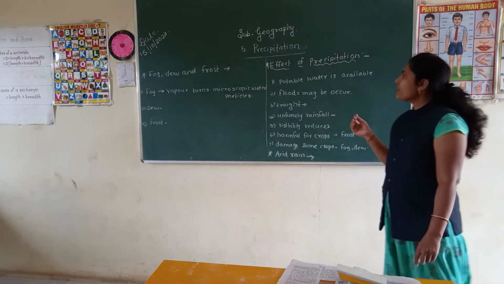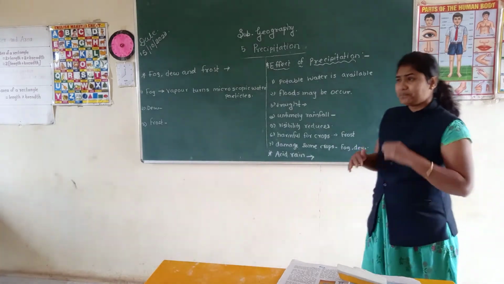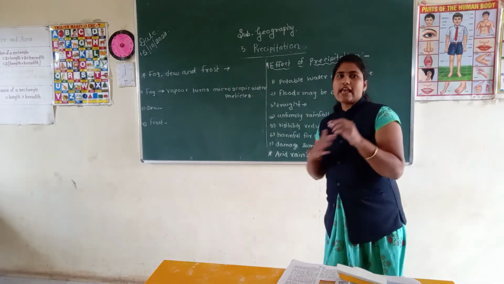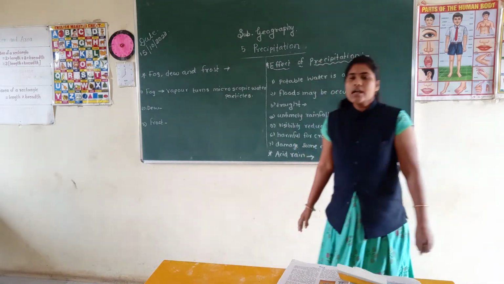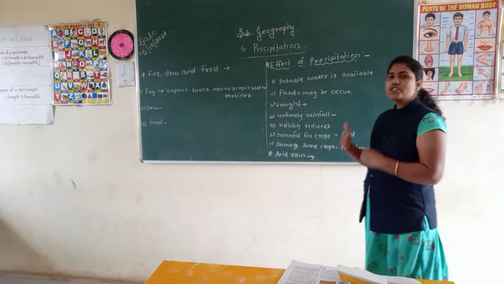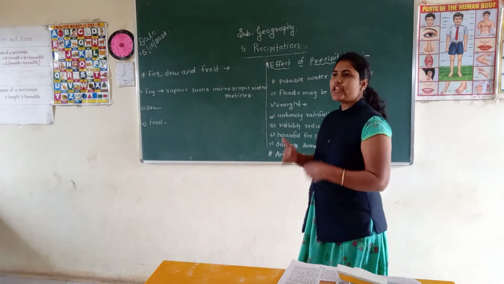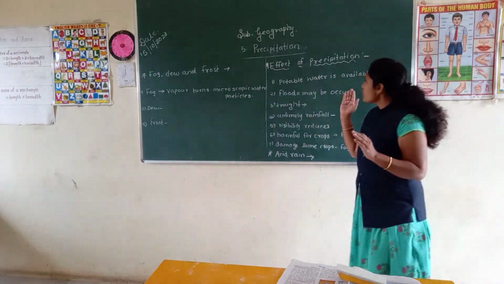Now next is the effect of precipitation. Student, there are some good as well as some disadvantages of precipitation. Potable water is available: precipitation is the main source of potable water.